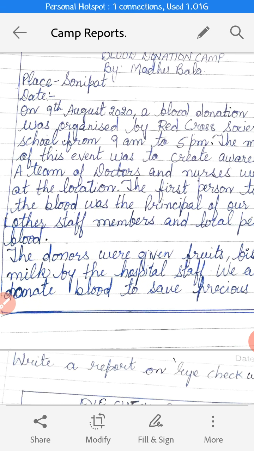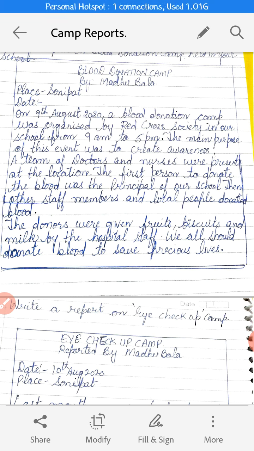Now I have changed the paragraph. The donors were given fruits, biscuits, and milk by the hospital staff. So the hospital staff gave the donors fruits, biscuits, and milk. Then in the end, I have already told you earlier also that the report should be ended in a positive mood. So in the last line I have given that we all should donate blood to save precious lives. The precious lives that we have, we should save them.